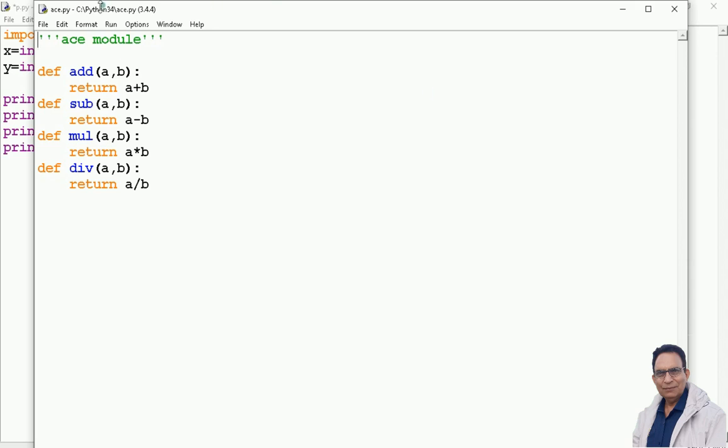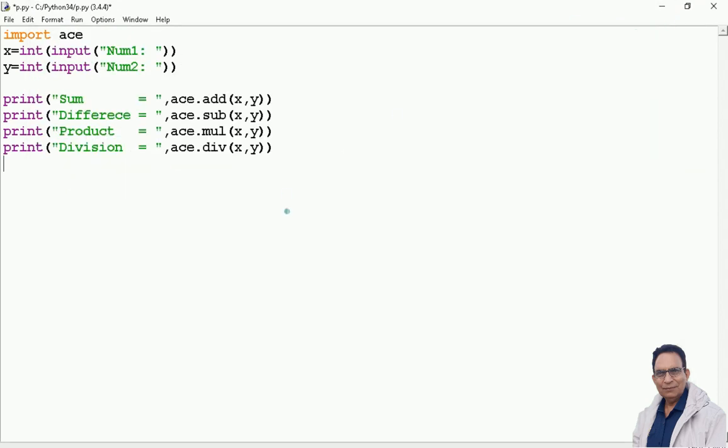The name of the file is ace.py. Bear in mind, a module is saved as a program file with the extension py. So I close this one and come to the program which I have written for you to show the use of it. Now let us execute this program.